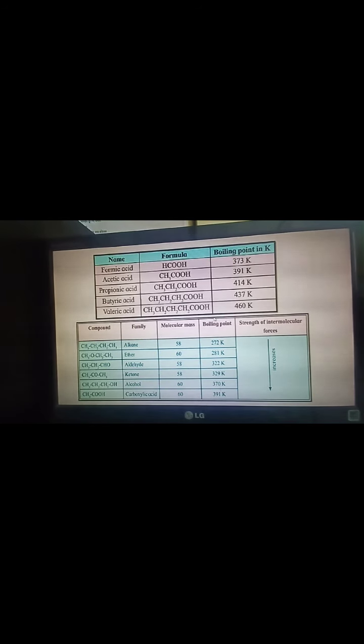Secondly, if we compare the boiling point of some compounds like alkane, ether, aldehyde, ketone, alcohol with carboxylic acid, then you will find that carboxylic acids have higher boiling point as compared to other compounds. See here, acetic acid has boiling point 391 while others have less than 391. So this is about boiling point of carboxylic acid.